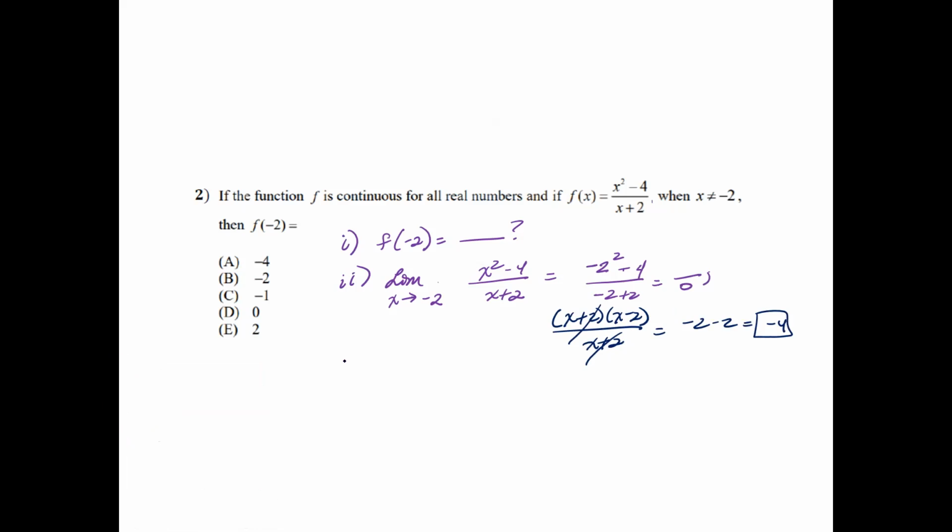The third condition is that f of -2 equals the limit as x approaches -2 of f of x, and it equals -4. So therefore, f of -2 also equals -4. So -4 is going to be my answer.